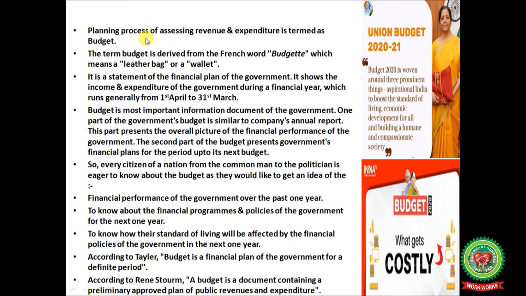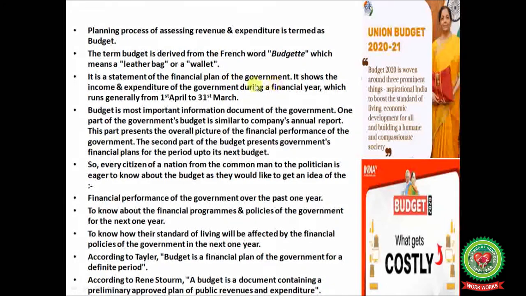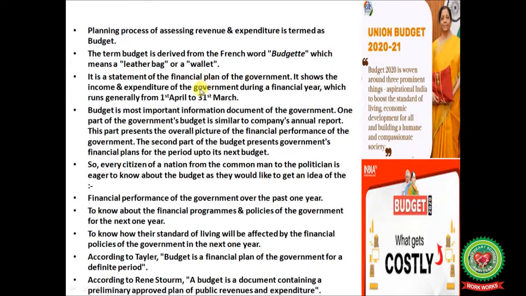As you know, the planning process of assessing revenue and expenditure is termed as budget. The term budget is derived from the French word bougette, which means leather bag or a wallet. It is a statement of the financial plan of the government. It shows the income and expenditure of the government during a financial year, which runs generally from 1st April till 31st March.